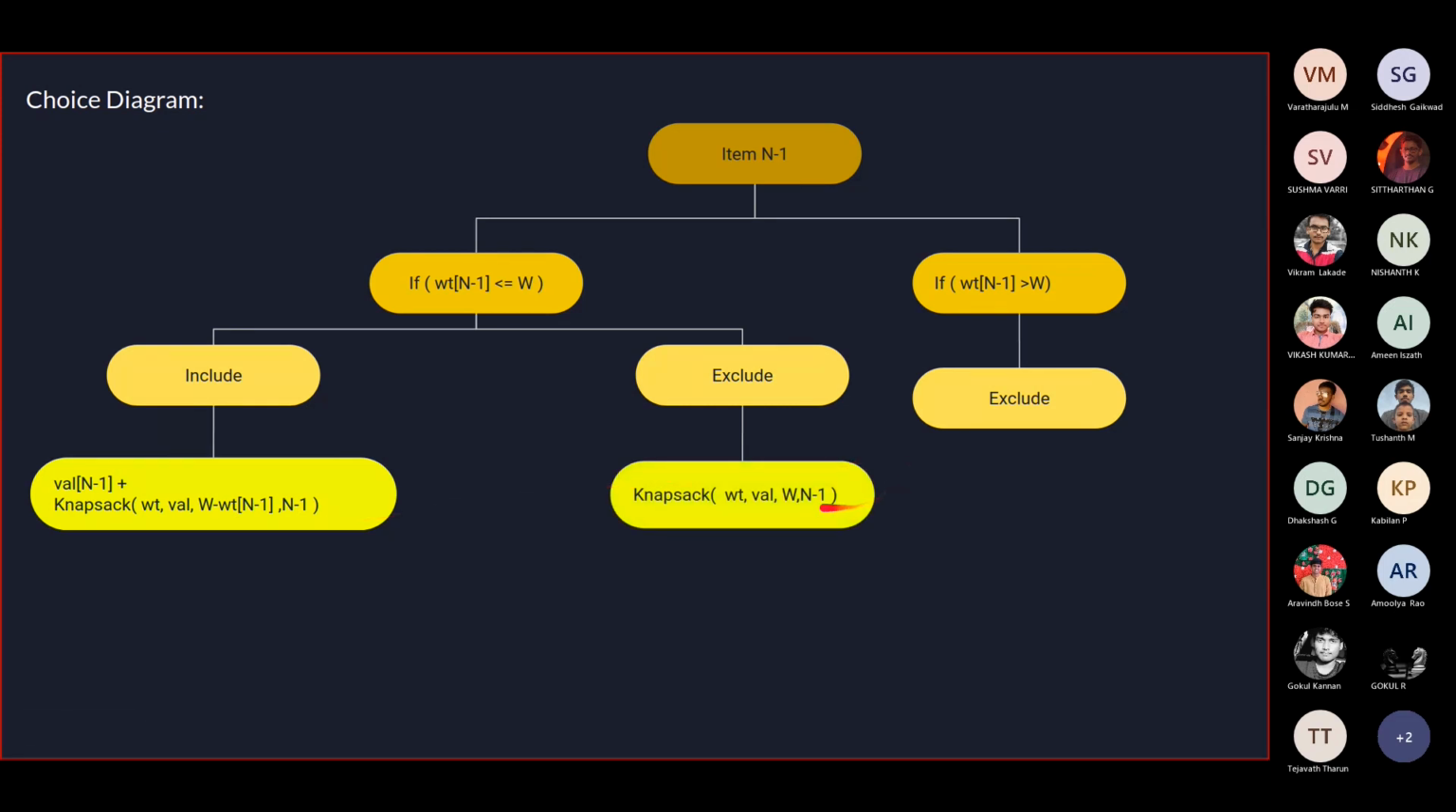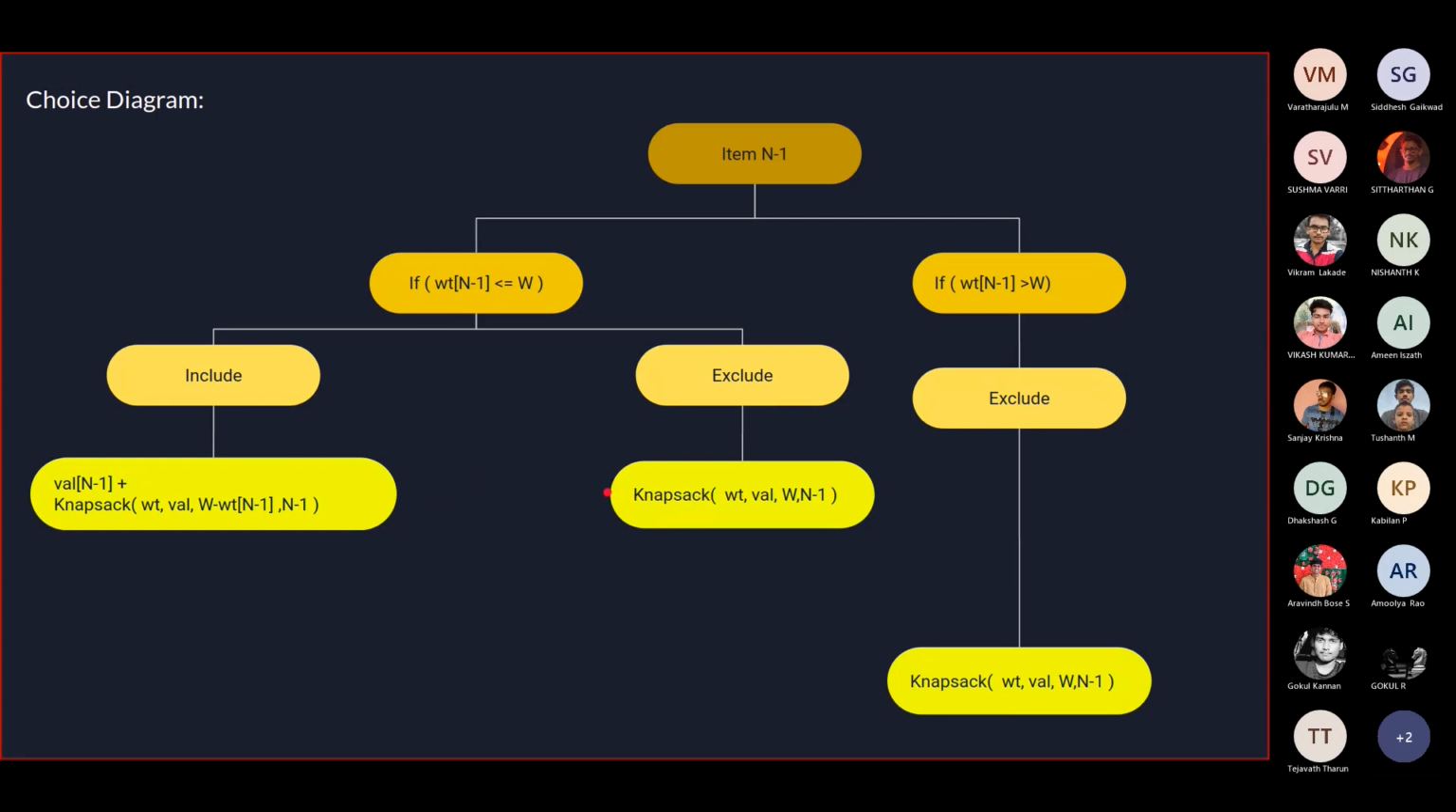If we exclude, things are pretty much simple. We don't add any value. The capacity doesn't diminish. All that diminishes is the number of elements which we have to make a choice upon. So the n minus 1th element we have decided to reject. So for indices 0 to n minus 2, we still have to make a choice. So that is the recursive call over there. Same goes for this one, as we have already excluded it.